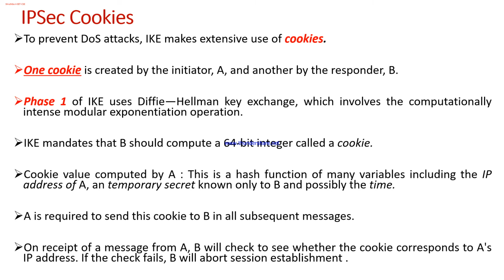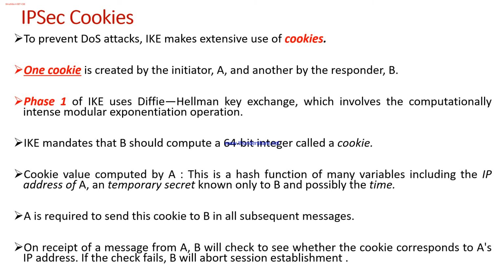His mind is diverted in computing this cookie, and he will be frustrated because he doesn't know what combination is being used: the IP address of A, the temporary secret known only to B. The attacker has to put in effort to know which fields are incorporated to generate this cookie. As I said, in some examples they also add the challenge that has been generated. So people end up with different combinations of elements for generating this cookie, I mean the hash value, and that hash value is termed the cookie.